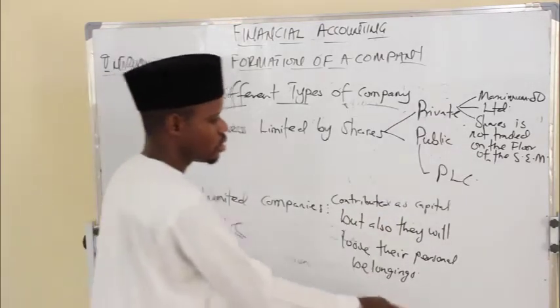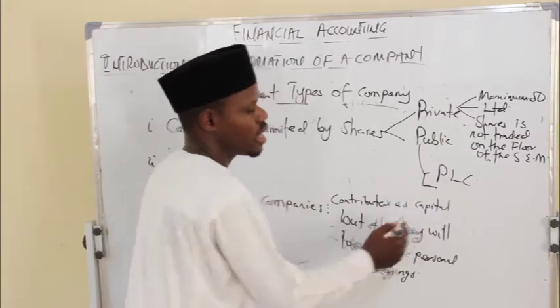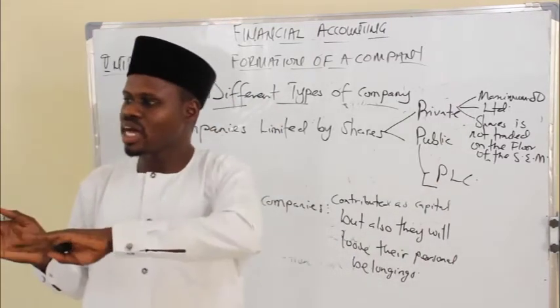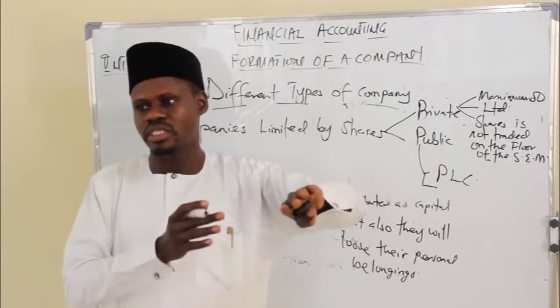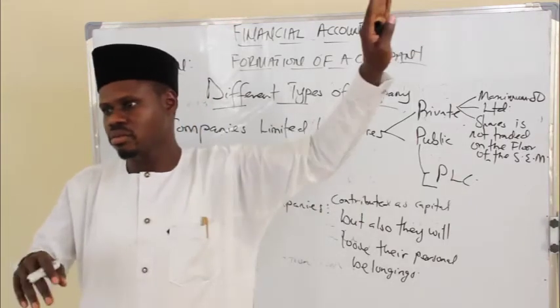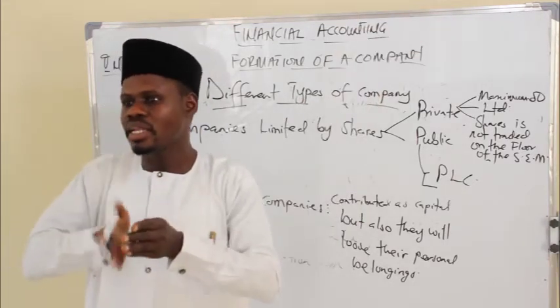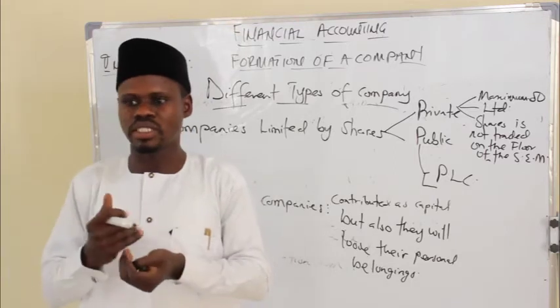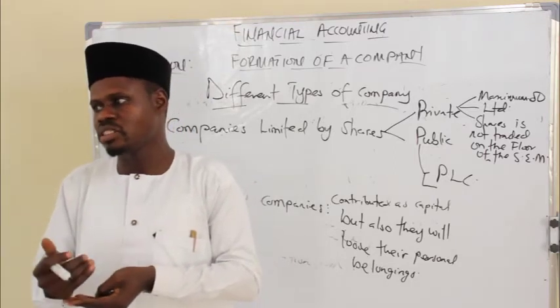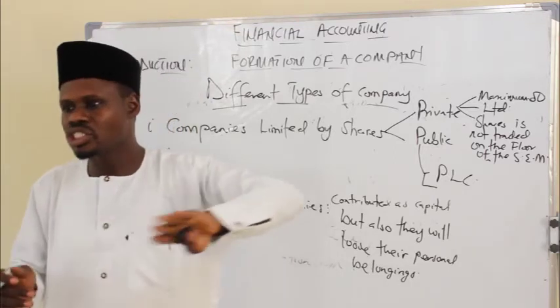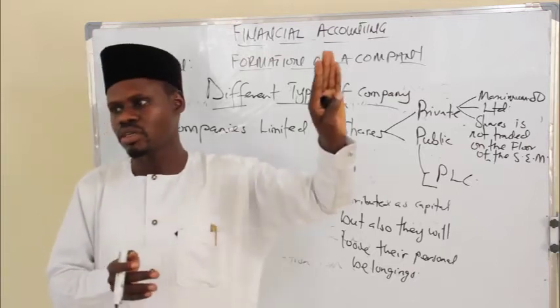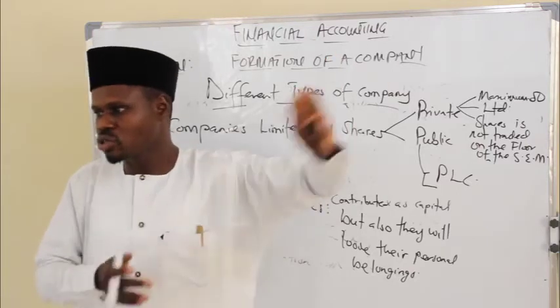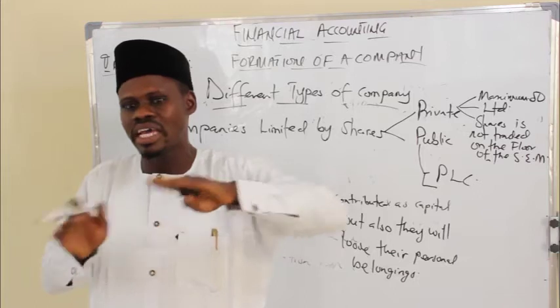That is one. Two, it does not have a limit to the owners of the business. It means it's infinity. There's not a particular limit of owners of a business for a public limited liability company. You have as many shareholders as possible. If you want to have 1 million, it's okay. 2 million, it does not have any limit.